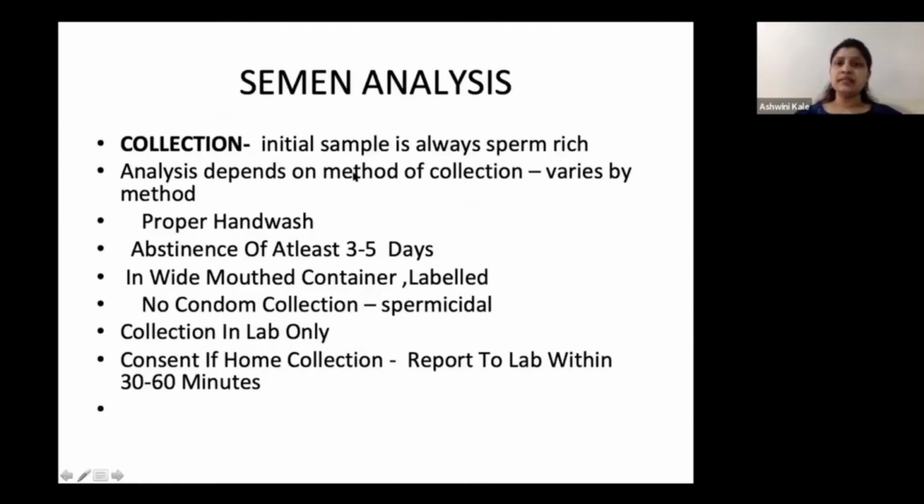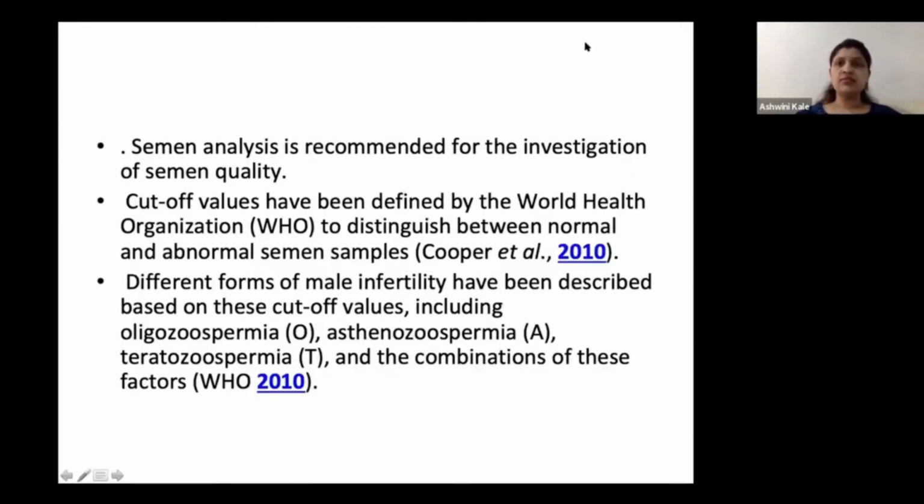So semen analysis is basically recommended for investigation of the semen quality. The cutoff values are defined by the WHO manual, which came in 2010. Initially, it was way back in 1999 that we used to follow, but after this 2010 manual, there have been huge changes. There are different forms of male infertility which have been described based on these values. We basically have to differentiate them as oligospermia, where the count is low, asthenospermia, which depends on motility, teratozoospermia, and the combination of these, which is called OATS.